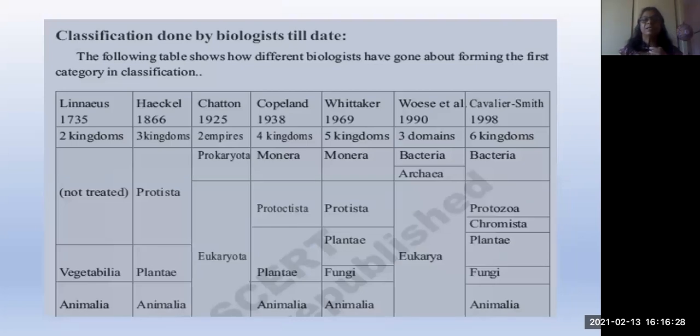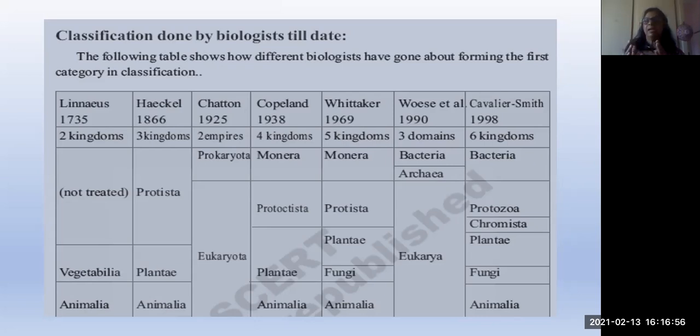Now you can see on the screen different scientists and their classifications according to their views. Linnaeus, in 1735, divided the whole living world into only two kingdoms: Vegetabilia and Animalia. All the plants come in Vegetabilia, all the animals are included in Animalia.